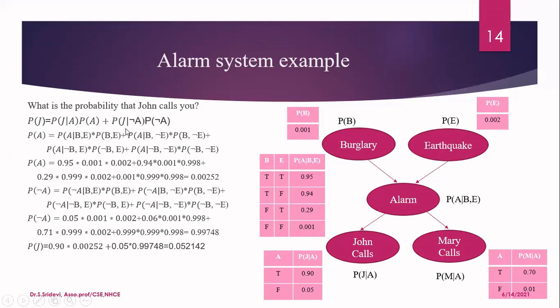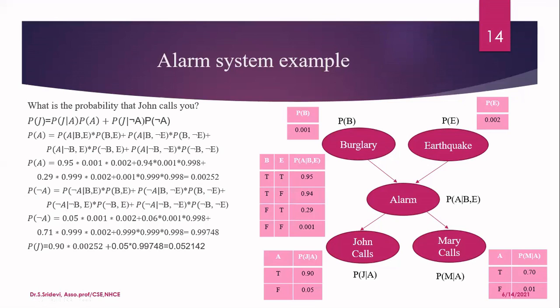Okay, so now you see we are proceeding with this term. The first term, we know the value. For the second one, P of A, we have calculated this. Similarly, you have to consider the second case. Second case is nothing but probability of John calls when there is no alarm multiplied by probability of not getting an alarm. So probability of John calls when there is no alarm is given here, in this term. Whereas probability of not having alarm is not given anywhere, but you can calculate it by applying this formula, or otherwise there is a simple way.